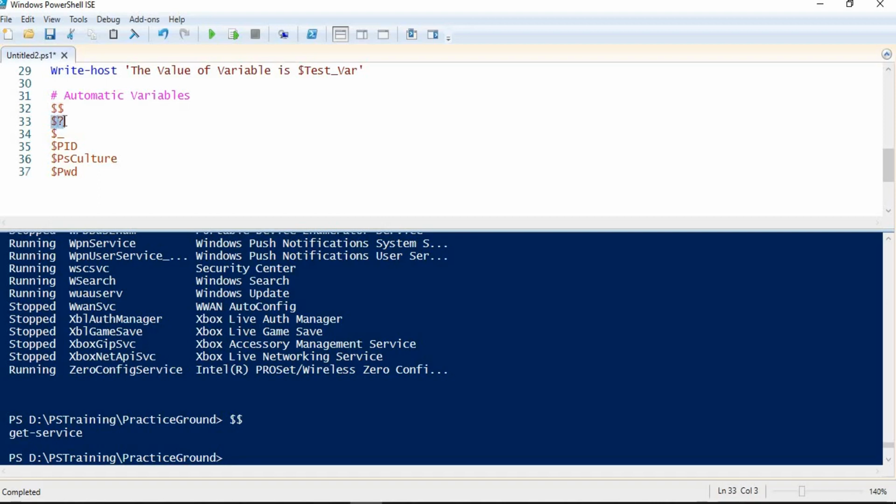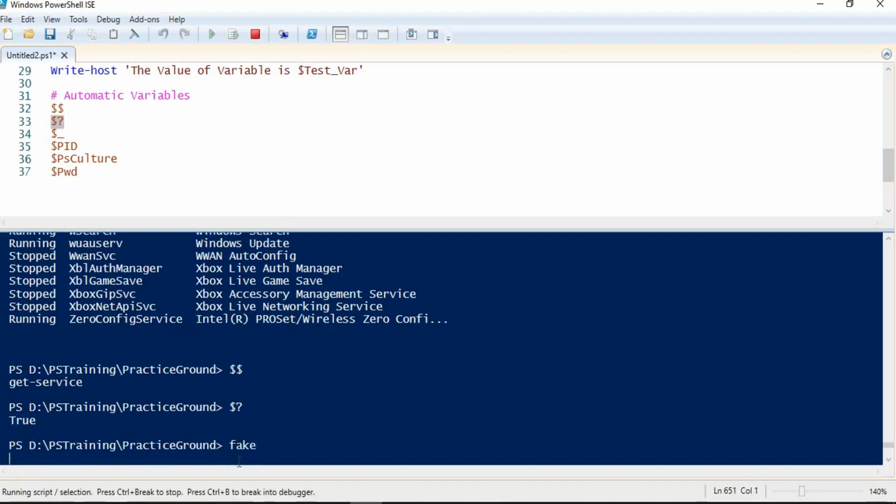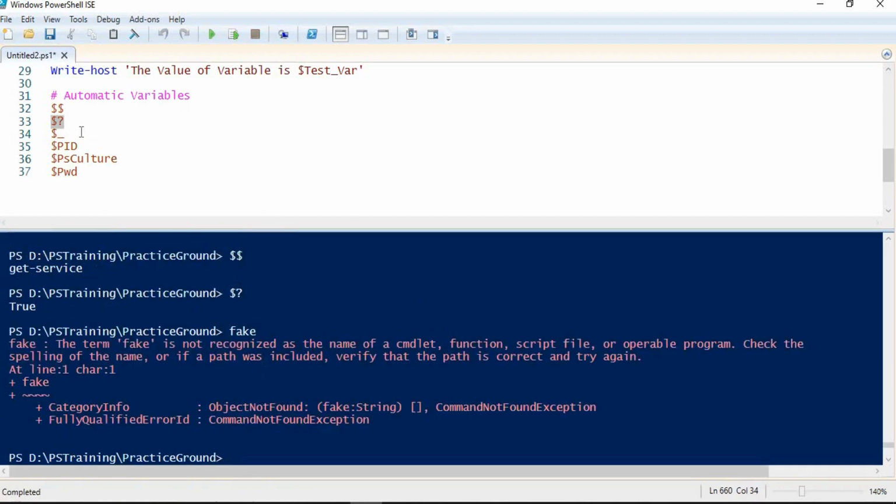And dollar question mark, this variable is used to find the result of the last command execution, whether it was successfully executed or whether there was some error. If I try to run this variable, I can see my last run command was executed successfully, so it is returning me True. And if I just write any fake command like fake, enter, it is giving me an error. Let me try to see what exactly the result of my last run command is.